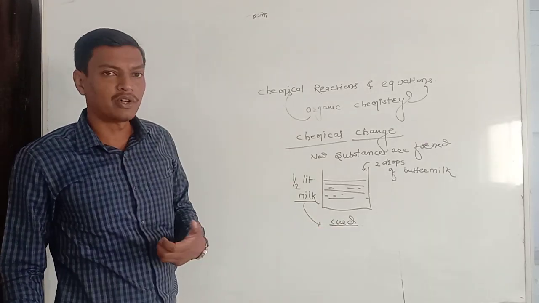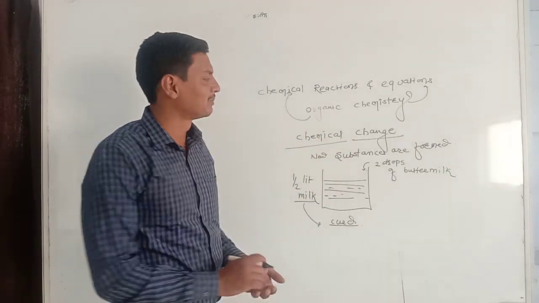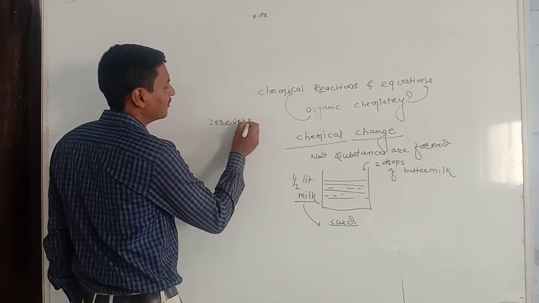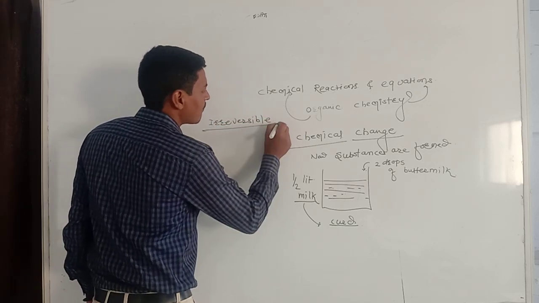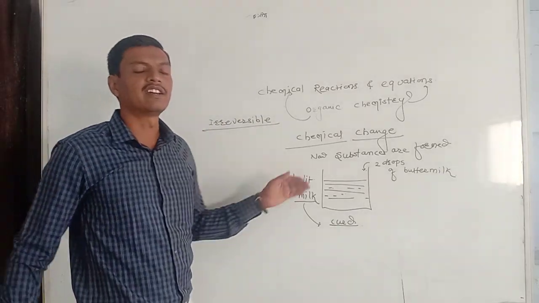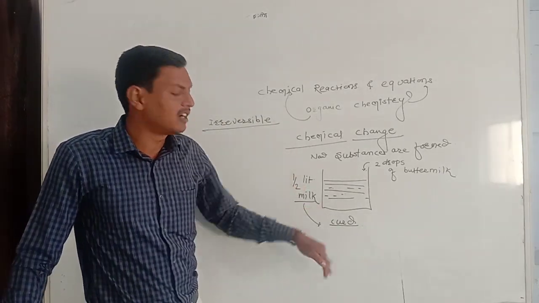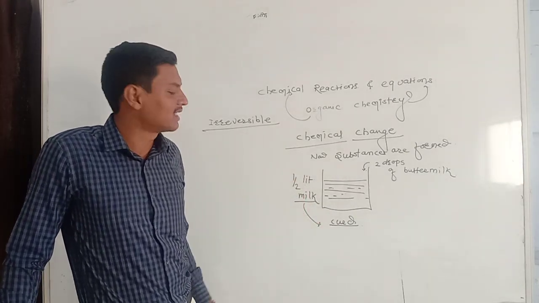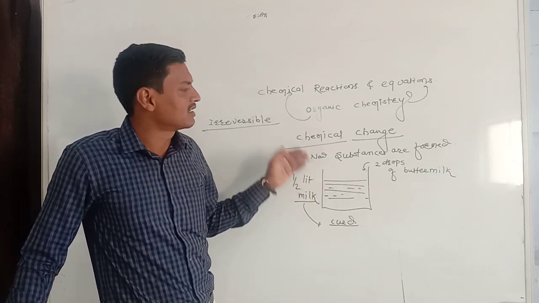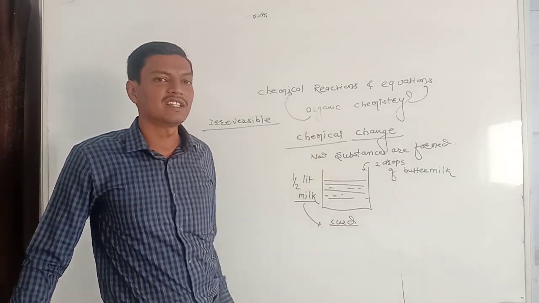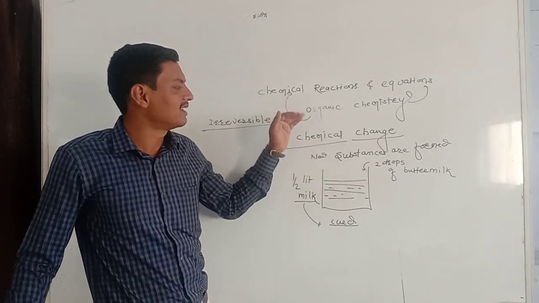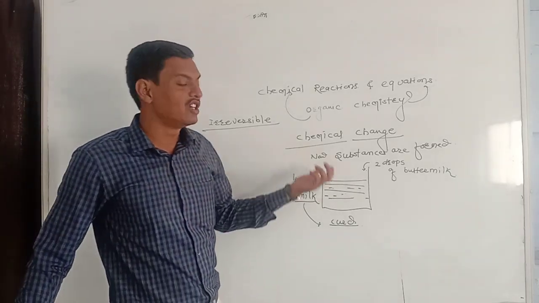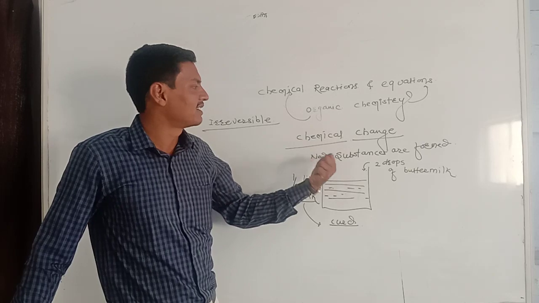Then the second most important thing about chemical changes is they are irreversible. Once the chemical change takes place, it can't be reversed. Means once the curd is formed, for example, we can't convert curd back into milk again. That's why we can say a change in which new substances are formed is called a chemical change. The original substance never remains as it is. It is getting changed into a new substance. Hence the change is called a chemical change.